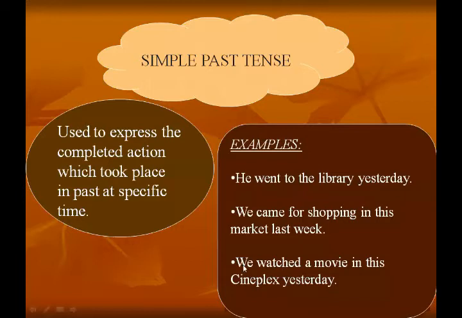So the action is completed in a specific time duration, so it is called simple past tense. I am again repeating, we use simple past tense to express completed action. The actions which started in the past and also completed in the past are completed actions, which we discuss in simple past tense. Understand?